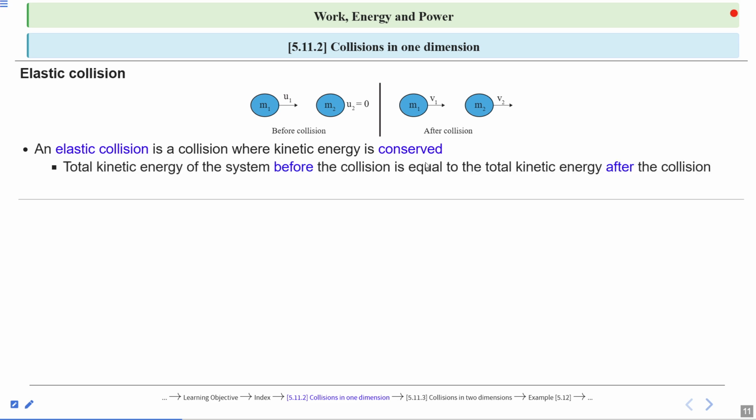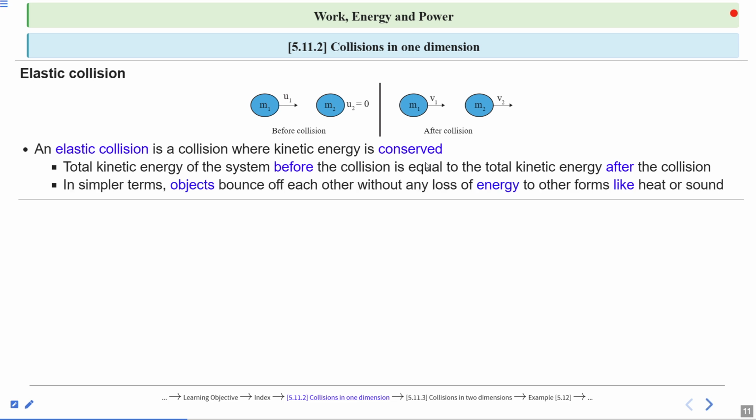The total kinetic energy of the system before collision is equal to the total kinetic energy after collision, because there is no loss of kinetic energy if we talk about the elastic collision. In elastic collision, objects bounce off each other without any loss of energy to other forms like heat or sound.